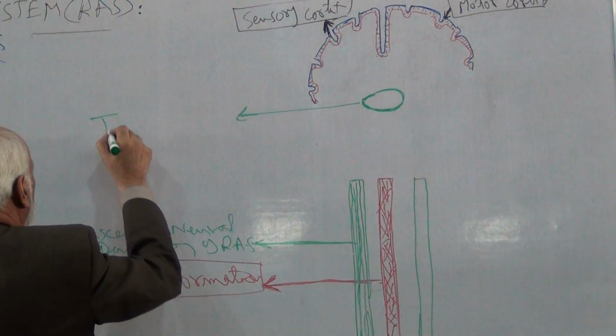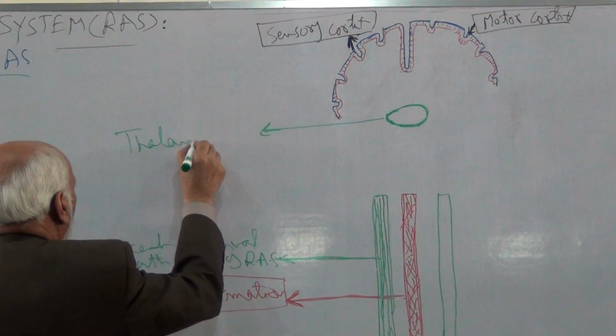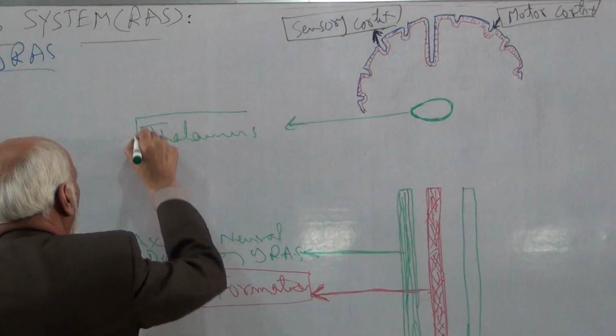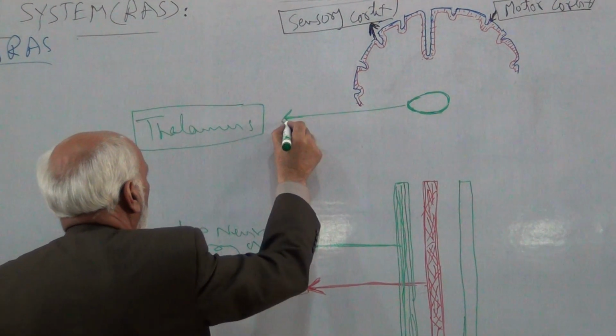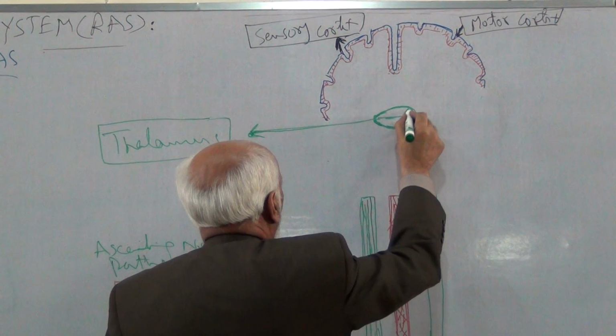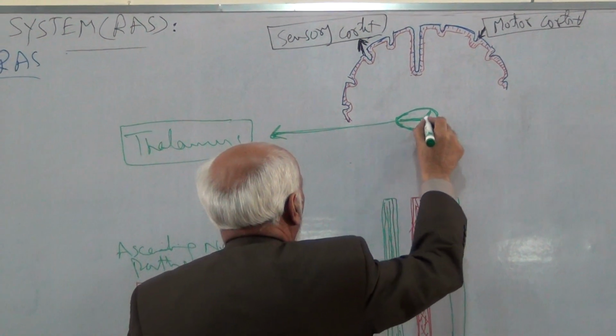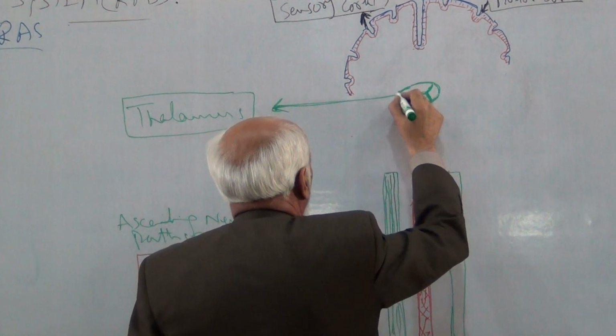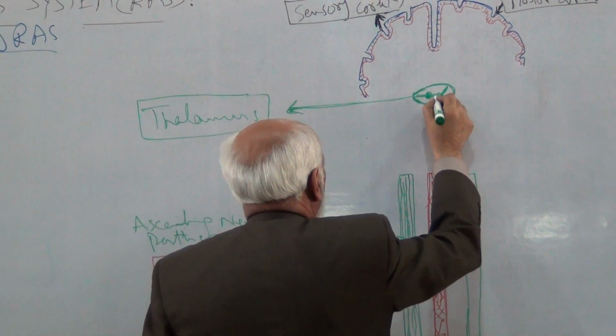This is the thalamus, and these are the intralaminar nuclei.